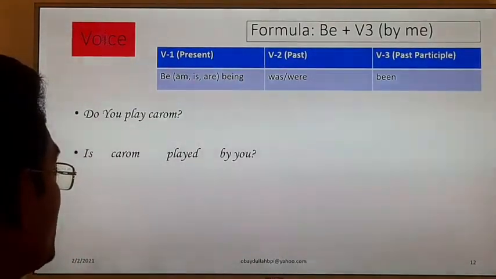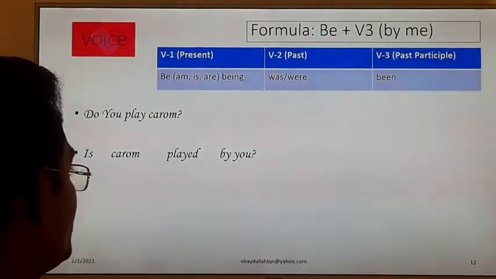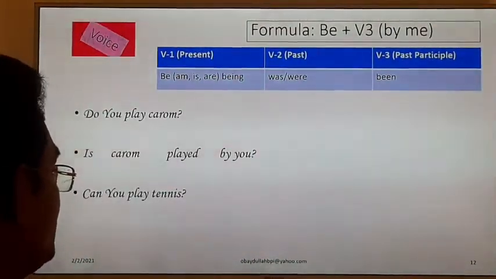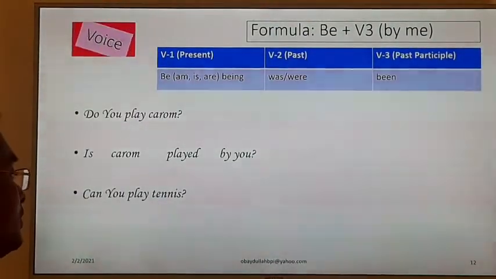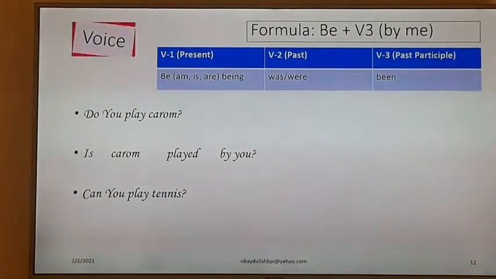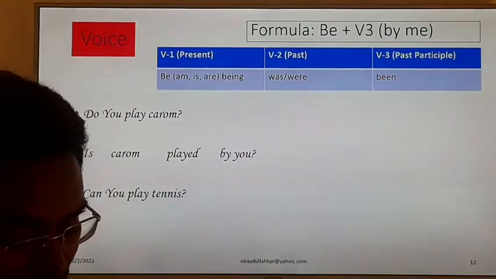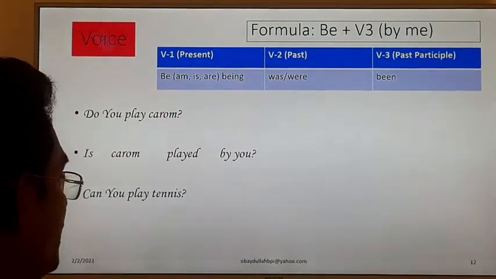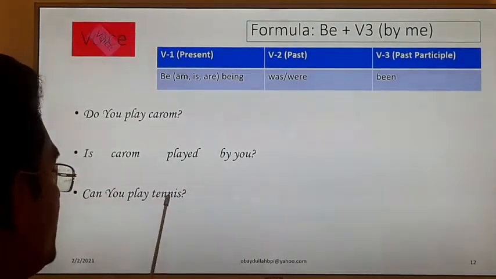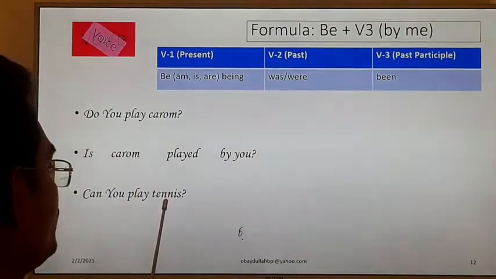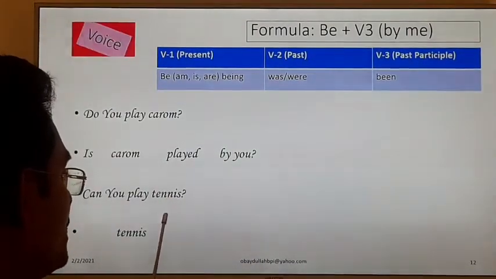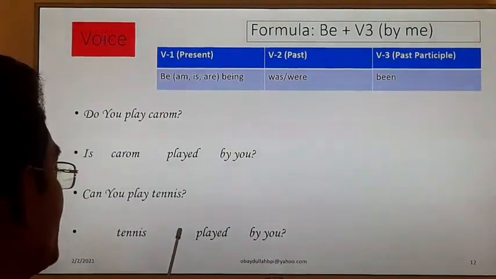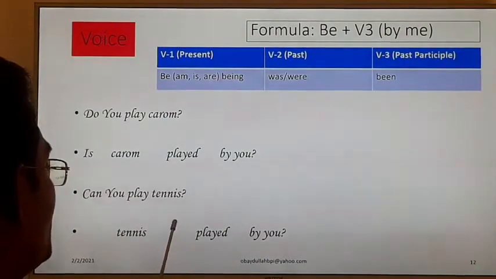This way you have to change the voice of an interrogative sentence. All right. Next question. Try to solve it yourself. Can you play tennis? What will be the right answer? Try yourself. Okay, here you is the subject, tennis is the object. The object will be the subject, tennis, and you will be "by you," and play will be played, and I have to use the be verb.